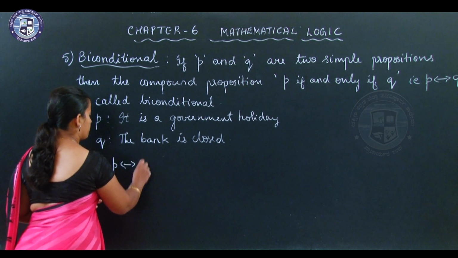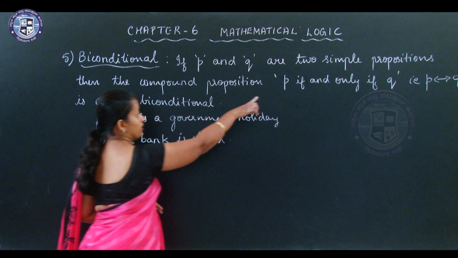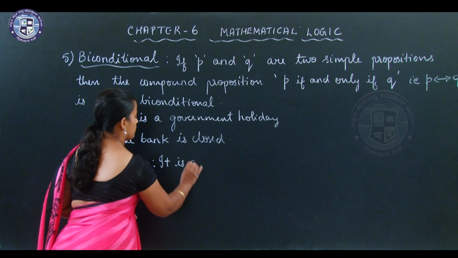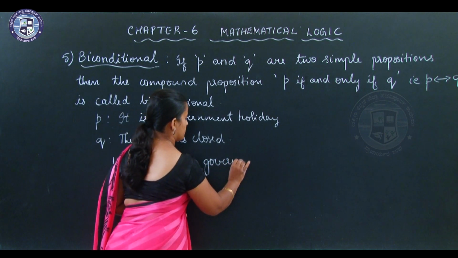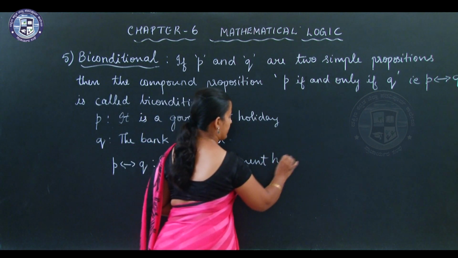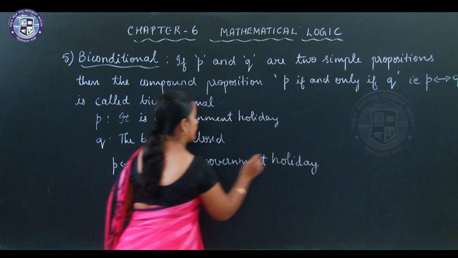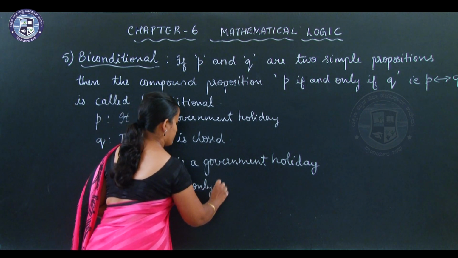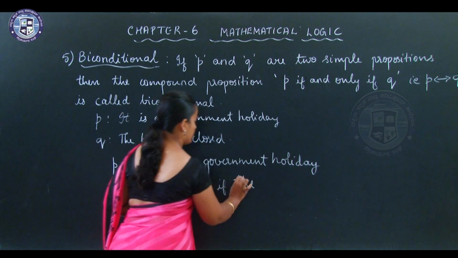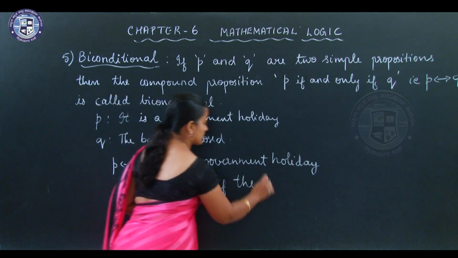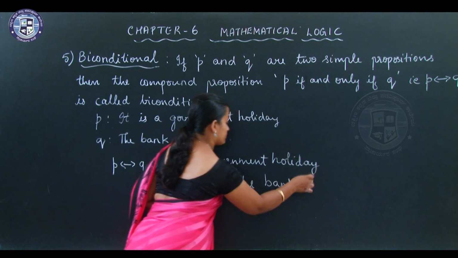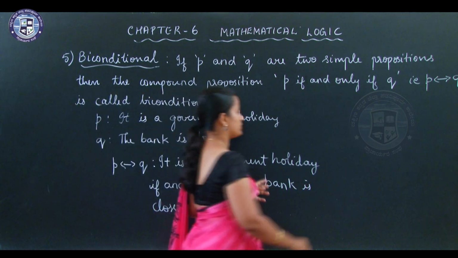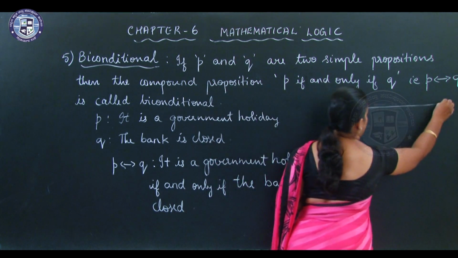So biconditional is, see here, P if and only if Q. So start with P. It is a government holiday, if and only if the bank is closed. If and only if Q, you should write Q, the bank is closed. So now let us see the truth table of biconditional.